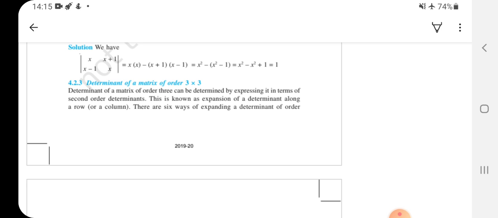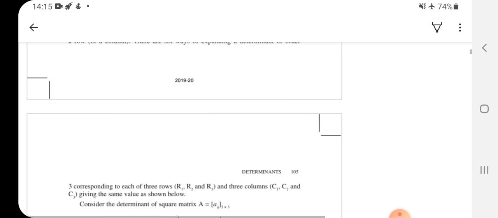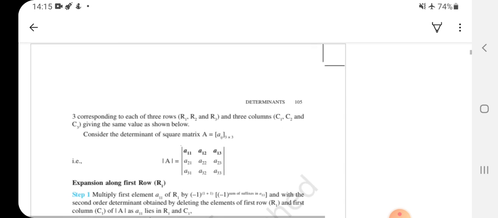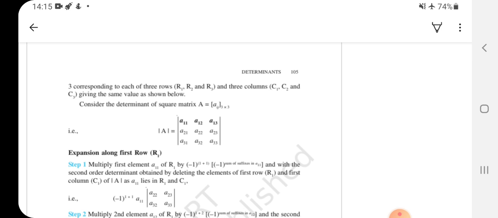Now how to find the determinant of a matrix of order 3 cross 3? This will be somewhat lengthy but not that tough. It is just an easy procedure. Now let me take one general matrix of order 3 cross 3. Let me take it as A11, A12, A13, A21, A22, A23, A31, A32 and A33.